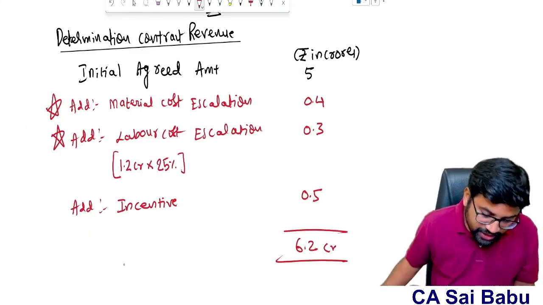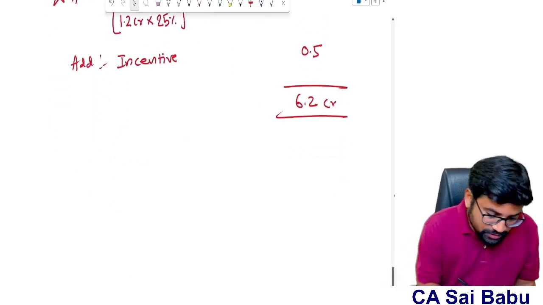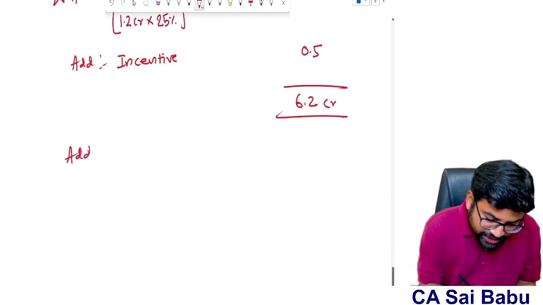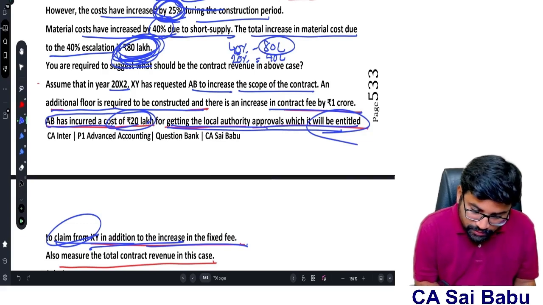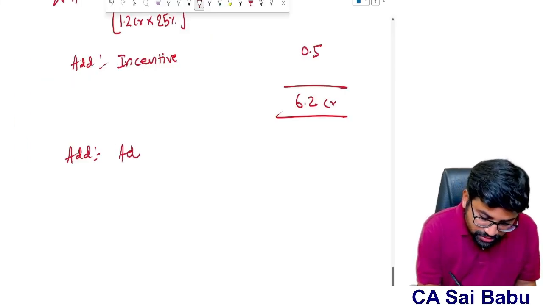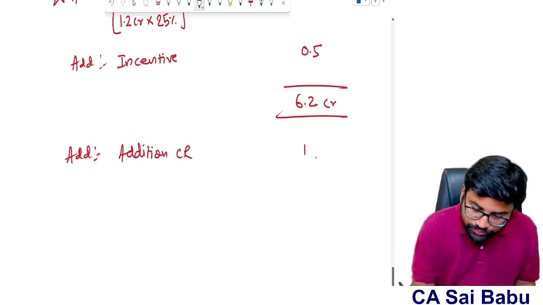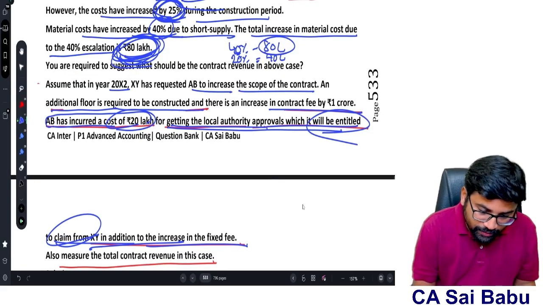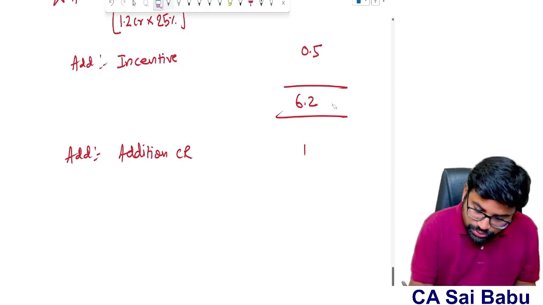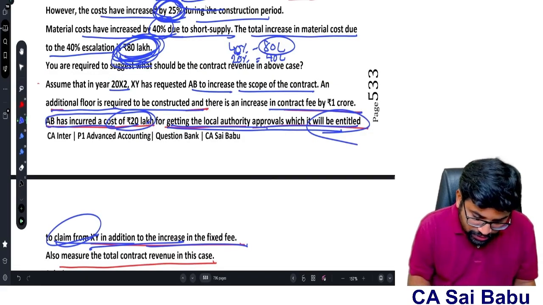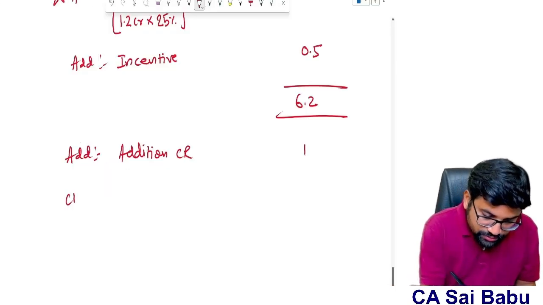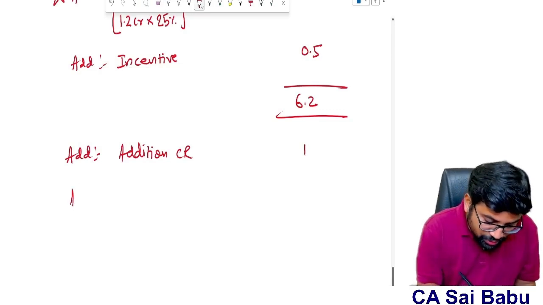So therefore here, second bit answer: add additional contract revenue of 1 crore, and also one more thing, that is claims. So there is a claim amount.